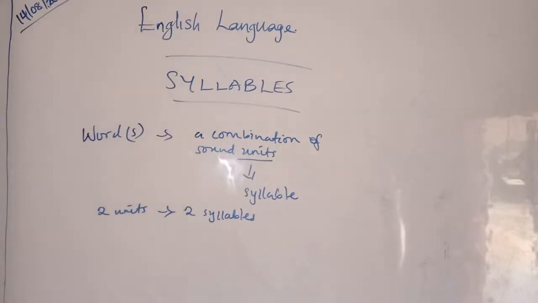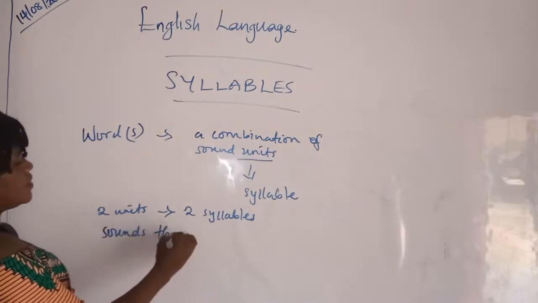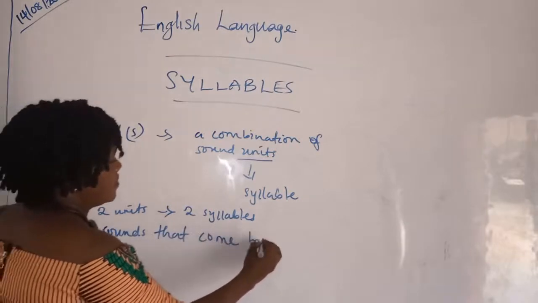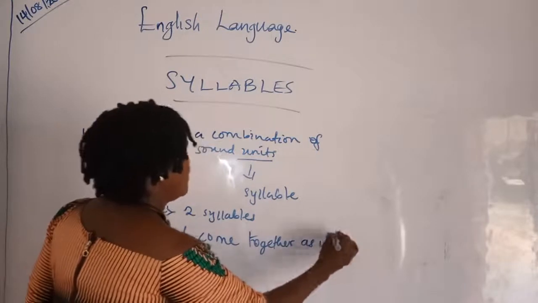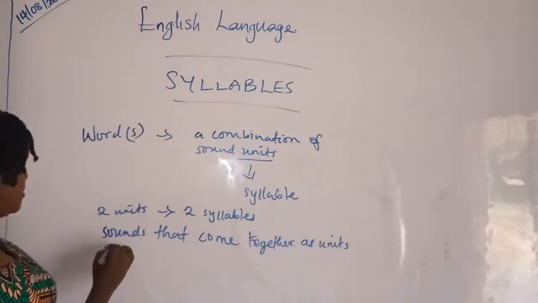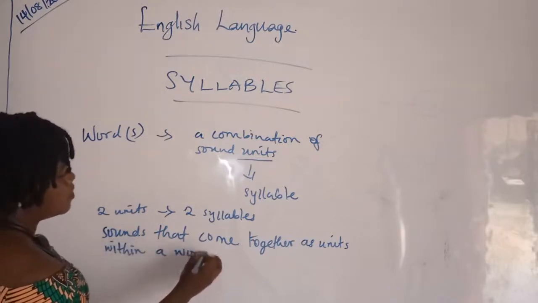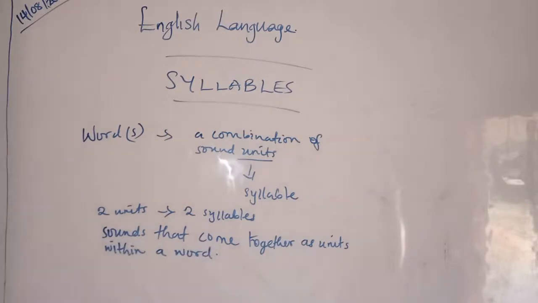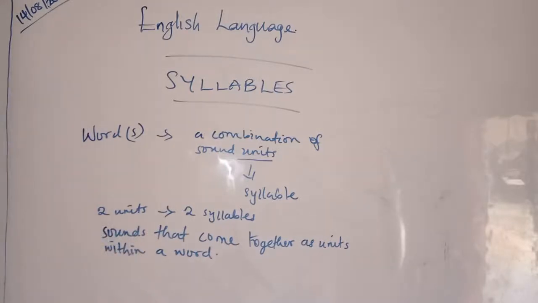Syllables can be defined or described as the division of sounds. It is the division of sounds that come together as units within a word. That is the meaning of syllables. But let me use this opportunity to tell you that when you are dealing with syllables, you are more concerned with the sounds, not the